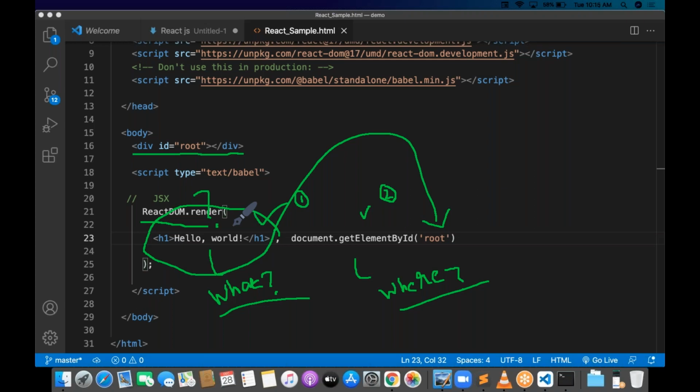React is very, very complicated if you can't understand. React is very, very simple if you understand.